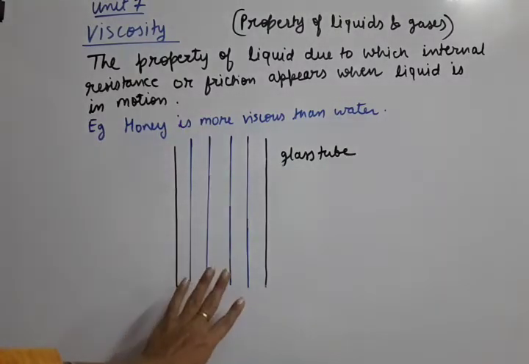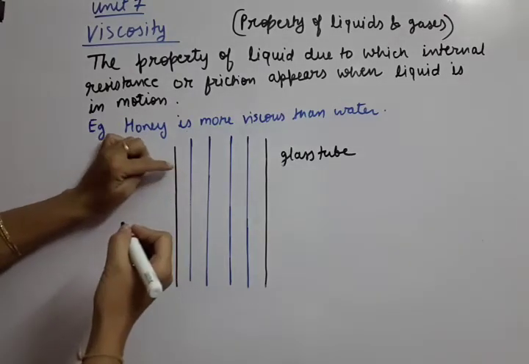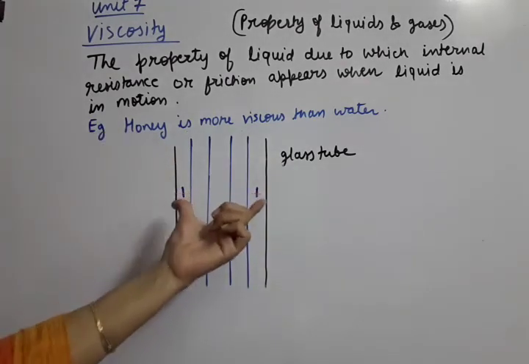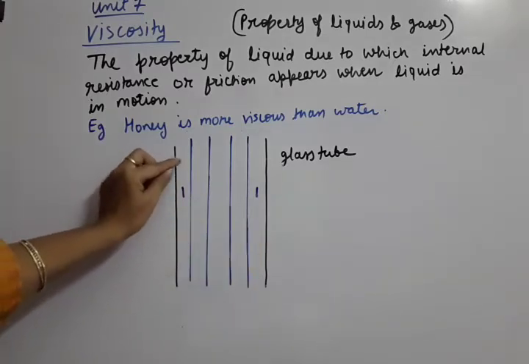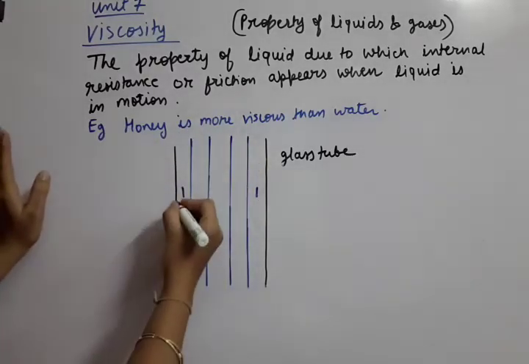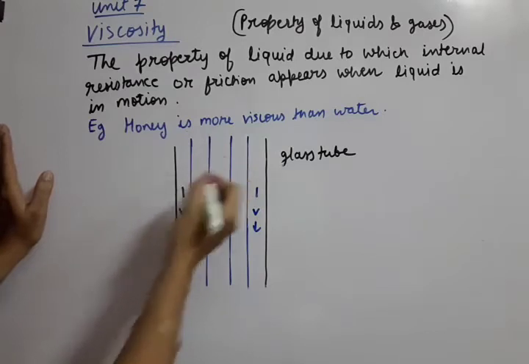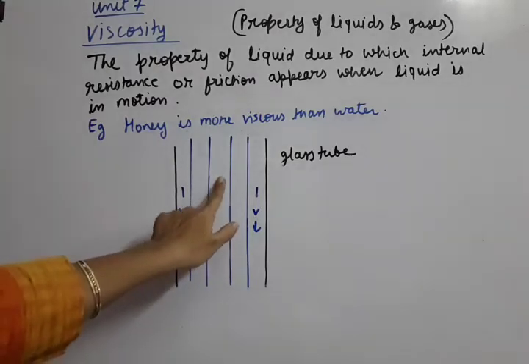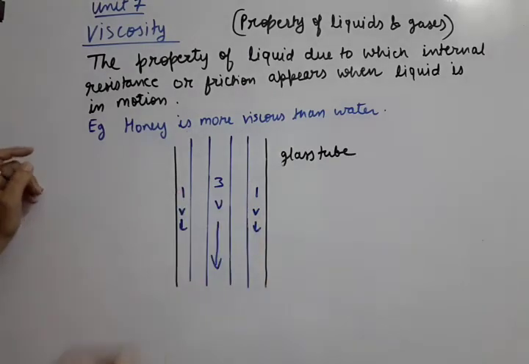So you can see we can divide the liquid into a number of layers. First of all, the liquid which is in direct contact with the glass wall, that means layer number 1, will almost be stationary, because this glass is stationary and will try to attract this liquid. So its velocity is less. Then the middle layer of the liquid will come fastest down because it is at maximum distance from the glass walls. So this is layer number 3, of maximum velocity.